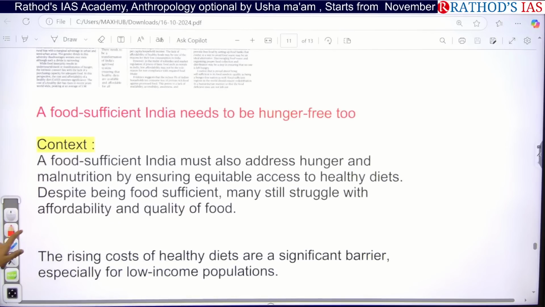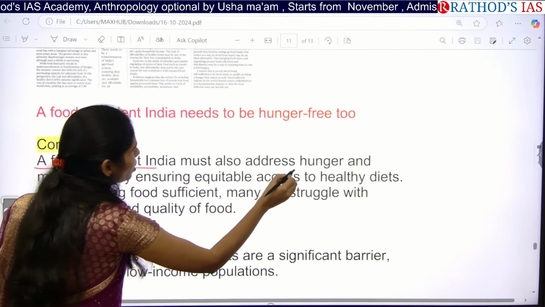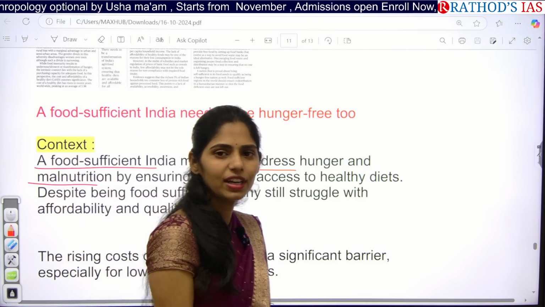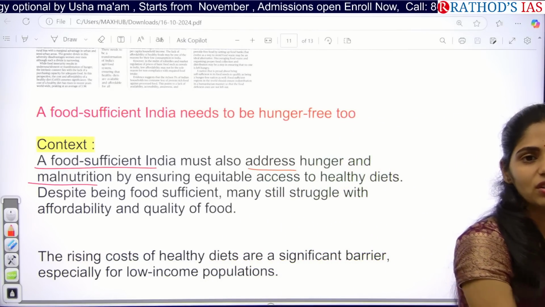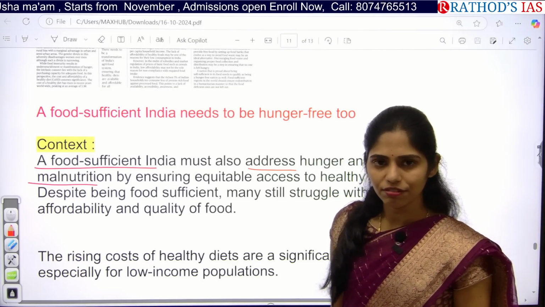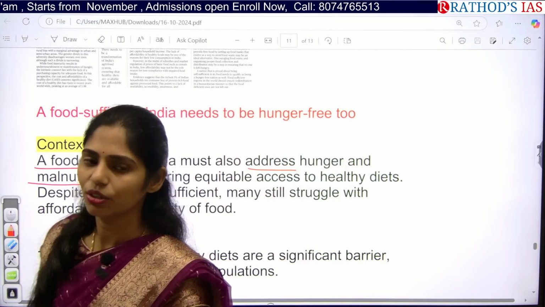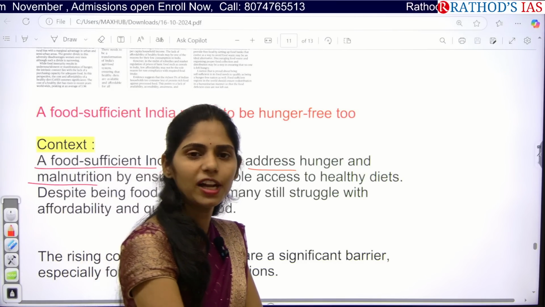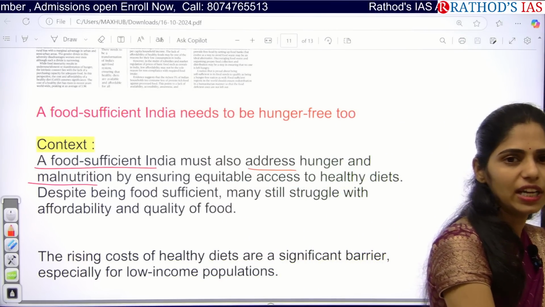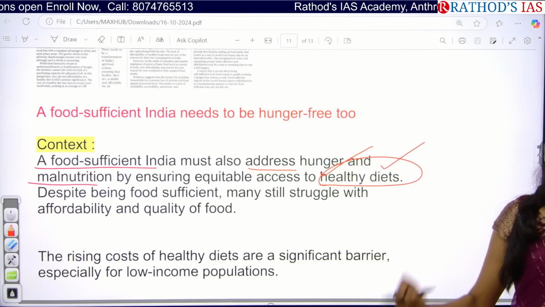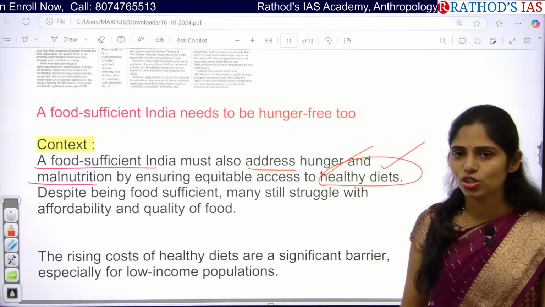This article is saying that food-sufficient India must also address hunger and malnutrition by ensuring equitable access to healthy diets. Yes, food is available and we have a food surplus after we started the Green Revolution in 1960. Before 1960 the scenario of India was very different compared to the present. But even though there is a food surplus, hunger is very high in India, and there is malnutrition. So on this World Food Day, they are saying that we have to focus on healthy diets, not only on hunger, but also on malnutrition.